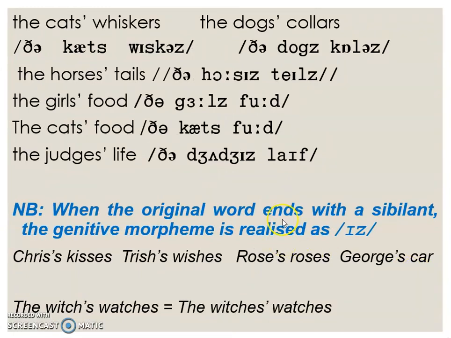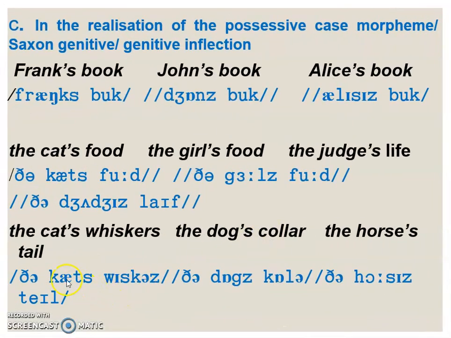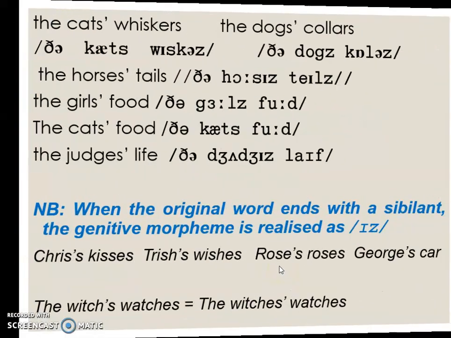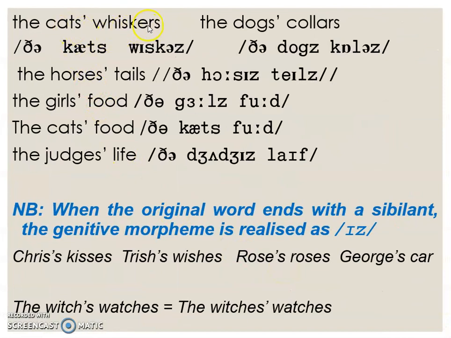Now, we just spoke of the cat's whiskers, right? The whiskers that belong to one cat. But we can also say the cats' whiskers, the whiskers that belong to many cats. So the pronunciation is exactly the same.